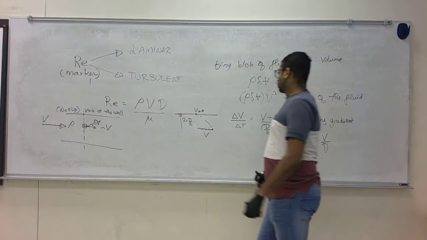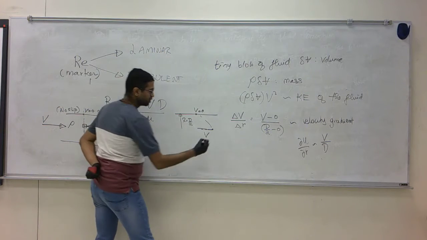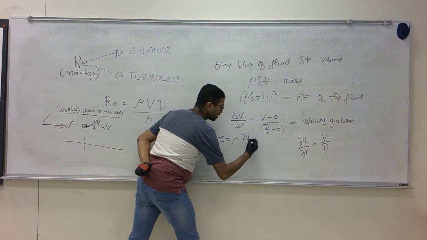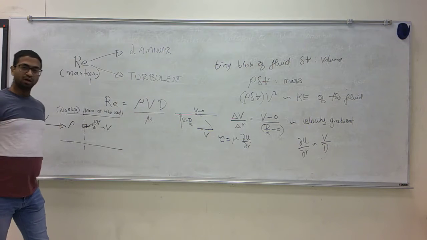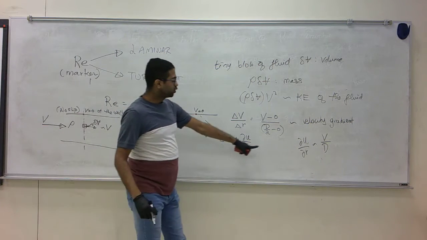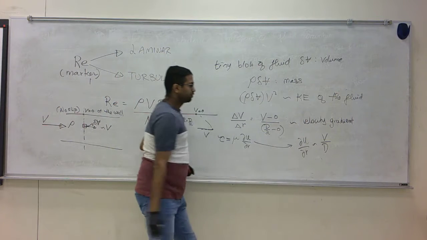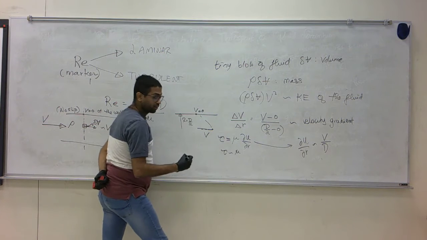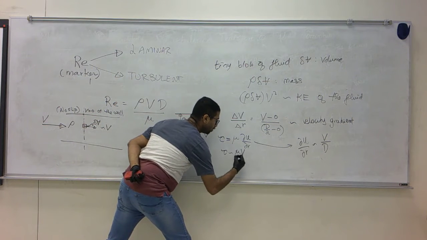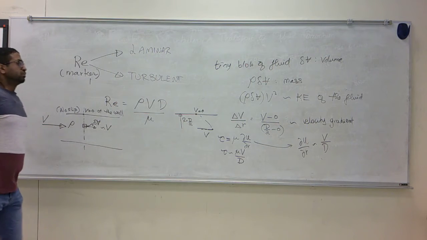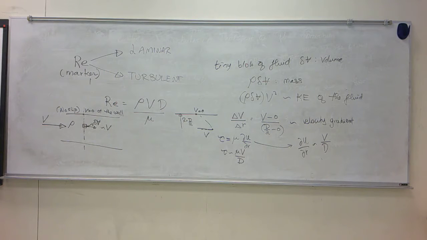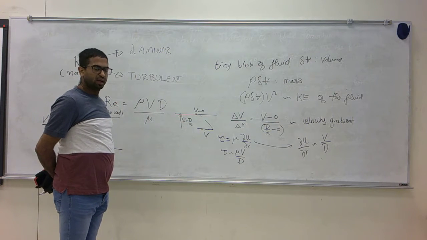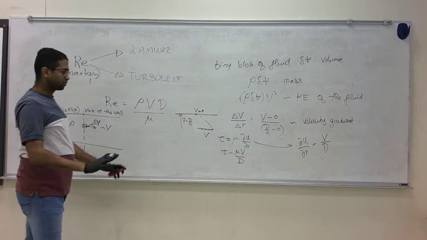Now what do you know about viscosity or shear stress? You know that shear stress is viscosity times the velocity gradient. And you know that du over dr scales as V over d, so we can write that the shear stress scales as viscosity times V over d, velocity divided by distance.